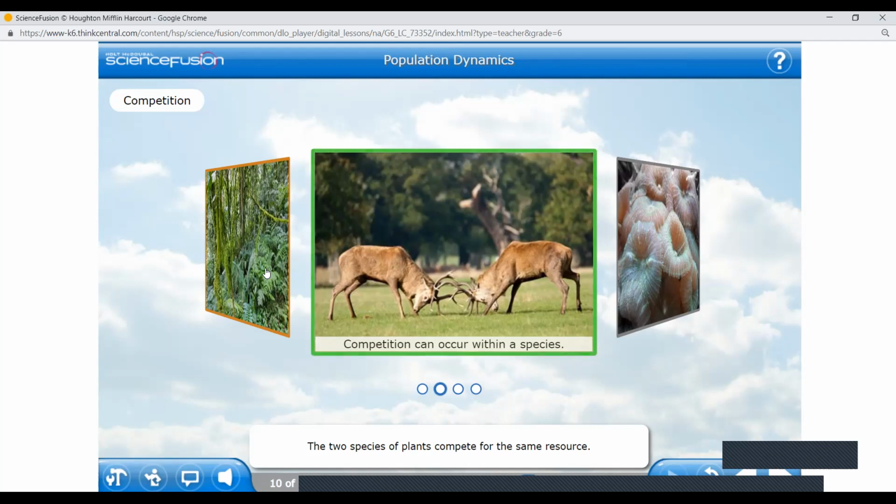Girls, trees and vines. Vines are like the ones which are wrappers, wrap around the trees. So they need space. They're competing for space. Okay?